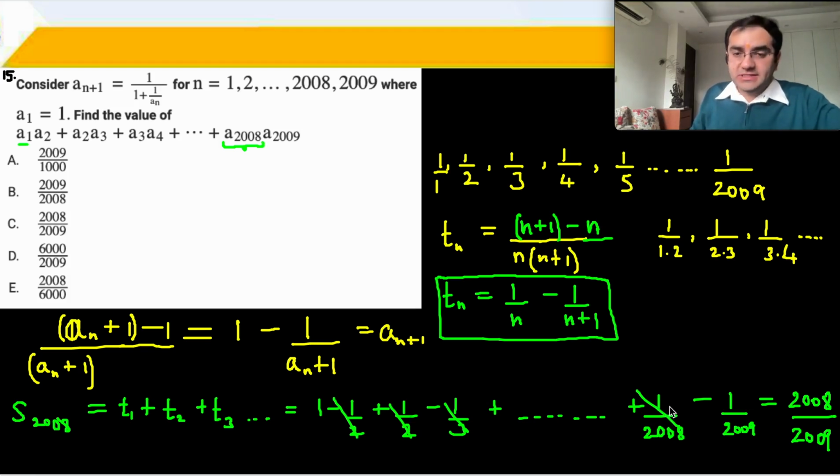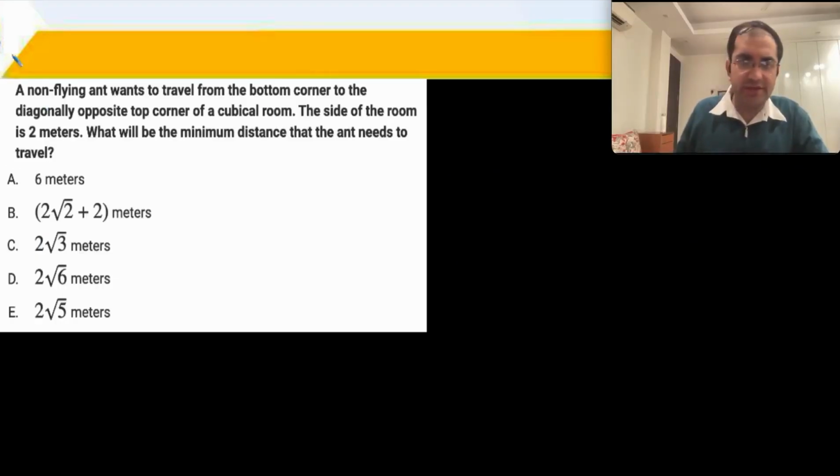What will be the last term? Put 2008: 1/2008 minus 1/2009. So this cancels, cancels, cancels, this process starts. In the end you are left with 1 minus 1/2009, which is 2008/2009. The answer is C part. Question that is generally covered in our classes.